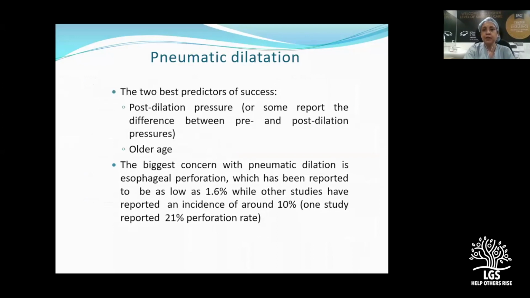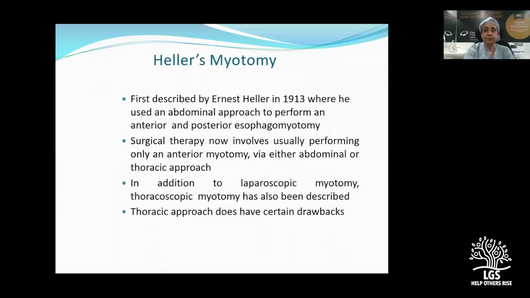And the two best predictors of success are the post-dilatation pressures, or some people also see the difference between the pre and the post-dilatation pressures. And elderly people do well because their muscle tone is weak. But one of the biggest problems which can happen with pneumatic dilatation is esophageal perforation, which can be as low as 1.6% in expert hands, but can also go up to almost 20%.